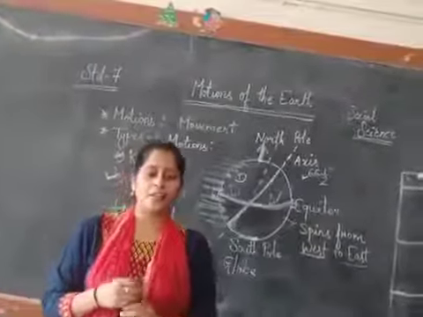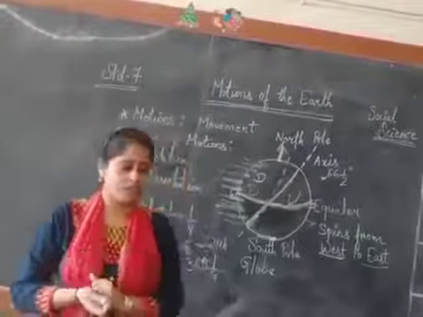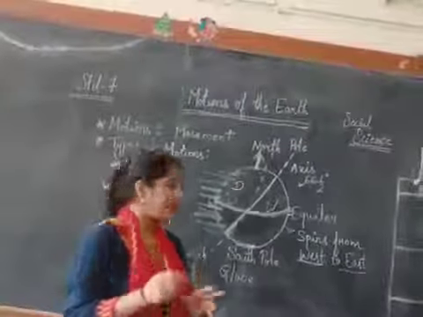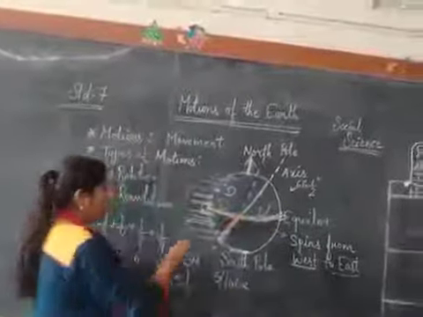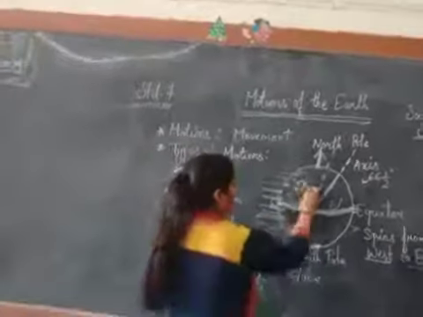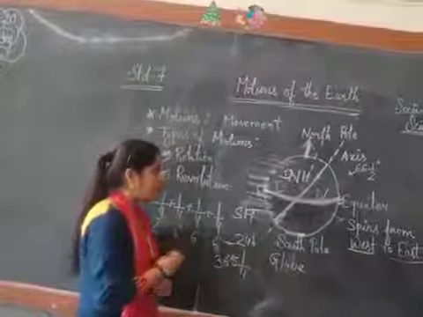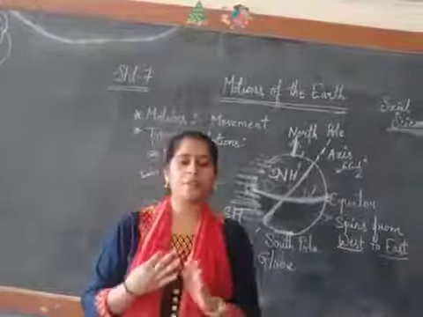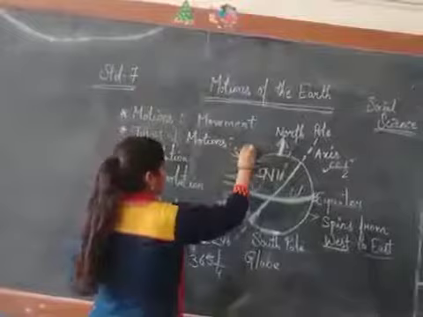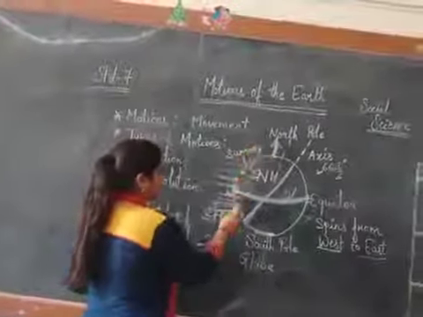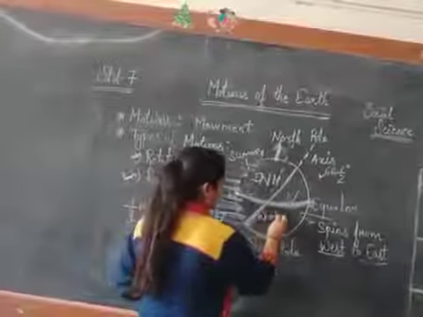As we know, when earth revolves around the sun, seasons change. So see here, this is the earth, this one is the northern hemisphere and this one is the southern hemisphere. When the northern hemisphere experiences summer season, then the southern hemisphere will experience winter season, and it is vice versa.